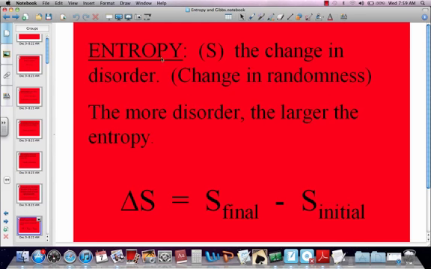Entropy. So this is our new word here. Entropy, which we will call S, is the measurement of disorder, the change in randomness, if you will. The more disorder, the larger the entropy value. And once again, delta S is S final minus S initial. Your final entropy minus your initial entropy will be your change in entropy.